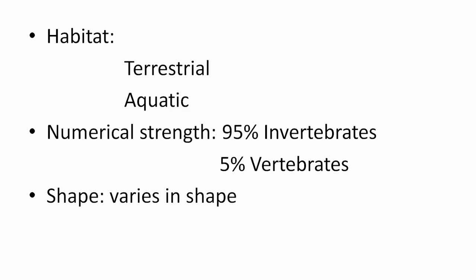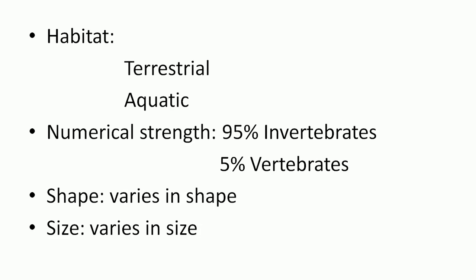Then shape. You see different animals around you, and you observe that the shape and size of animals always vary in nature. Starting from the single-celled organism to the multicellular organism, every organism has a different size, and we observe this size variation and get an idea of the various shapes and sizes.